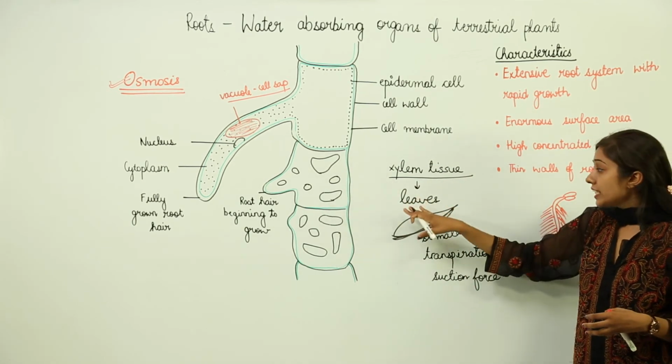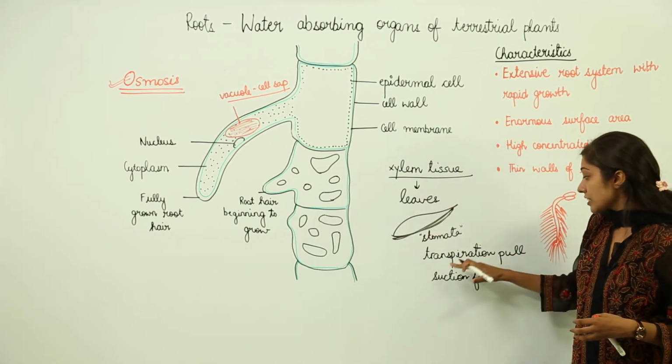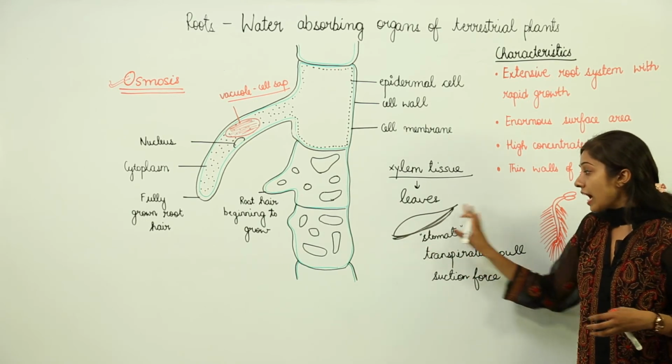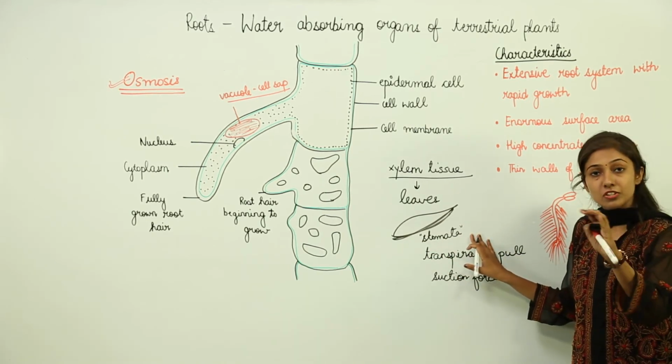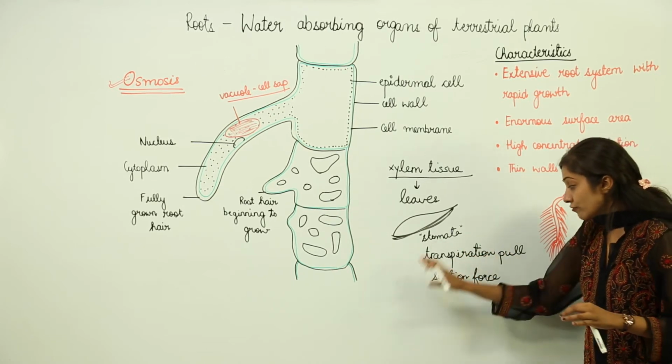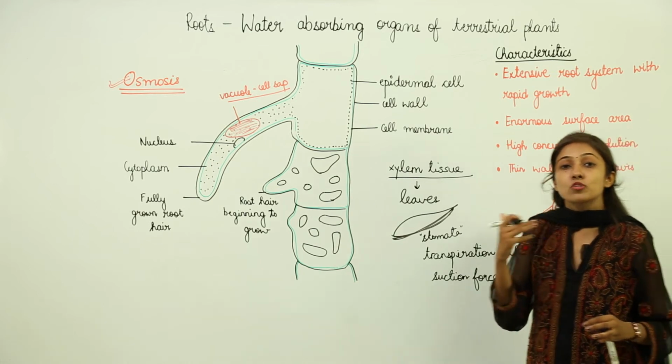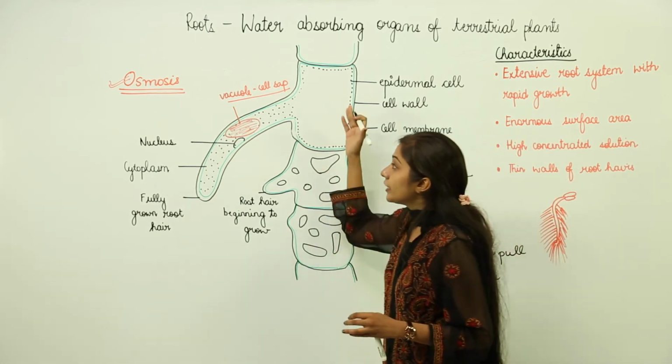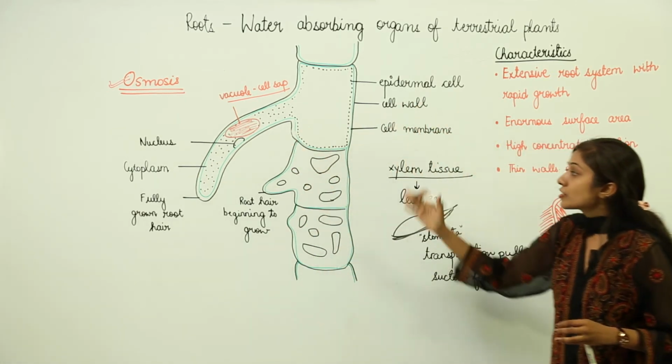Then water reaches the leaves, and through the leaves transpiration occurs, right? We have stomata through which the transpiration process occurs. This creates a transpiration pull, meaning a suction force is generated, due to which this absorption process is going to continue. So this continuous process is going to occur.